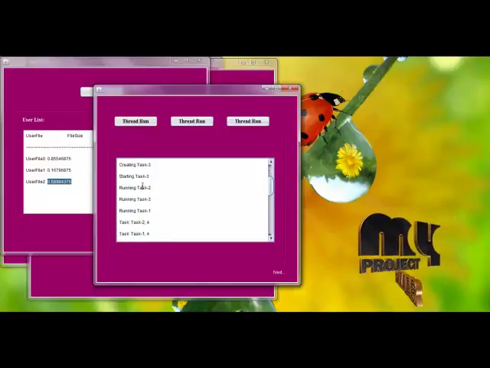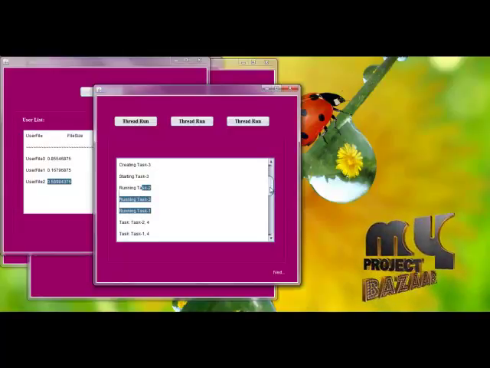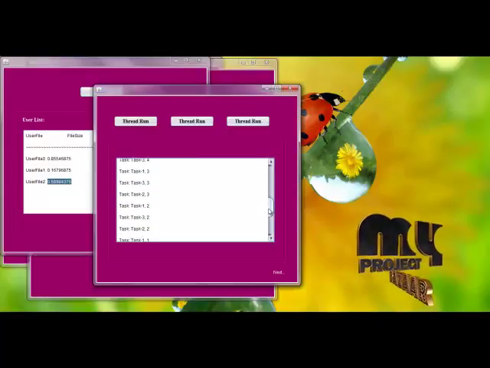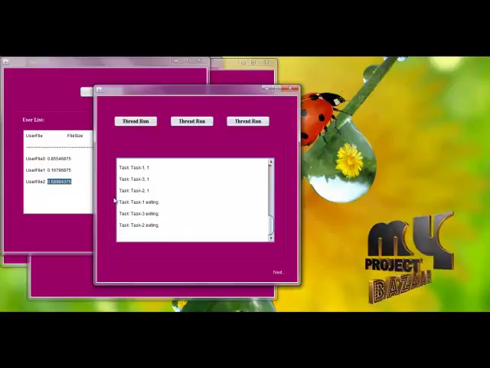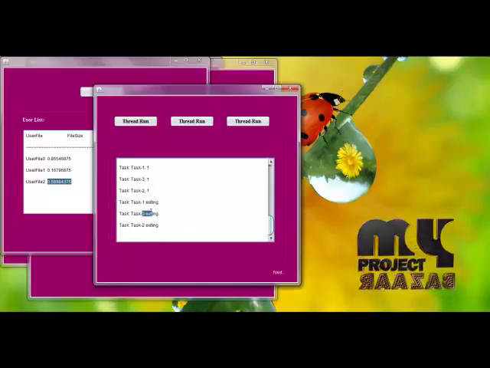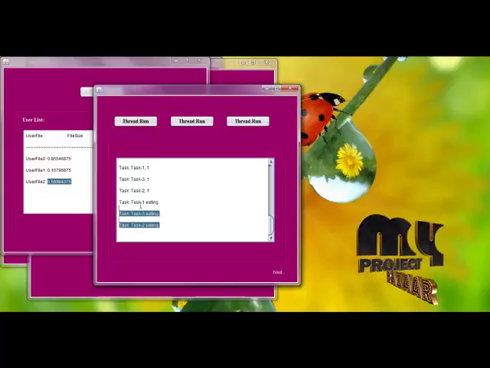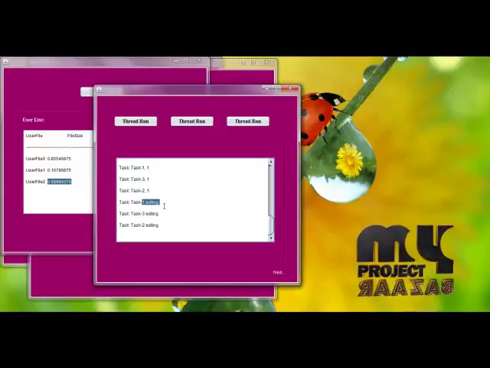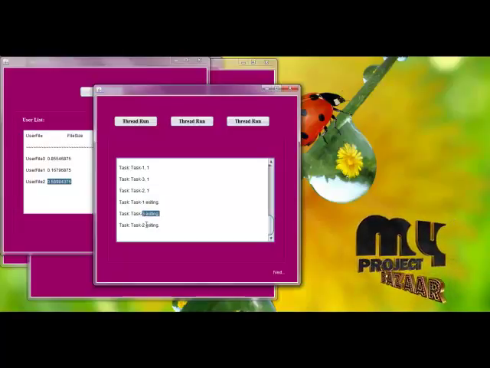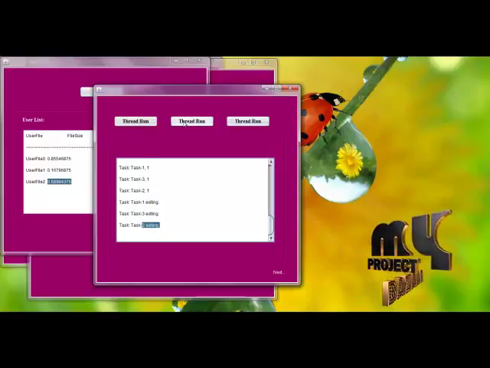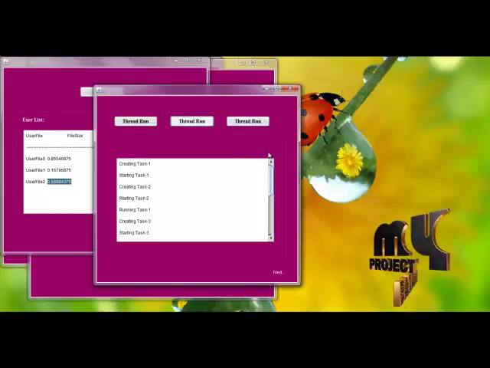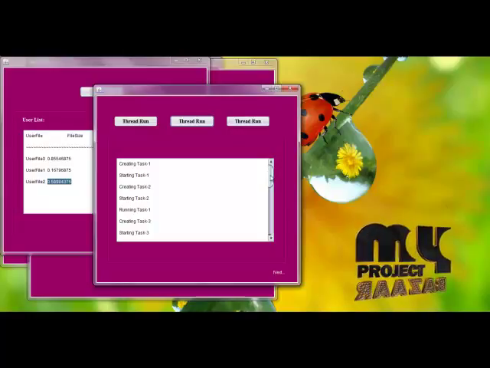Then both are running, and it executed as 1, 3, 2. File 1 is executed first, file 3 is executed second and file 2 is executed at the end. Then run thread 2 processing is also completed.